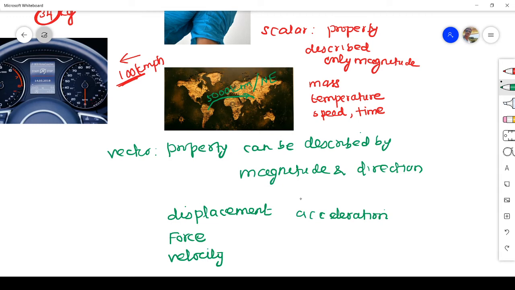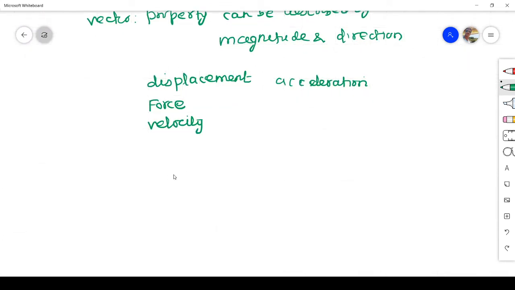Okay. Now we saw what is scalar and vector. Now we have to see how you denote a vector, because a scalar is just a number, but a vector is a quantity which has both magnitude and direction. So how can you denote a vector? A vector A can be represented by the letter A with an arrow mark above. So you can pronounce this as vector A, right?